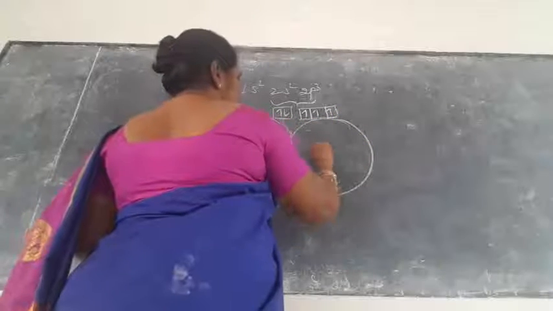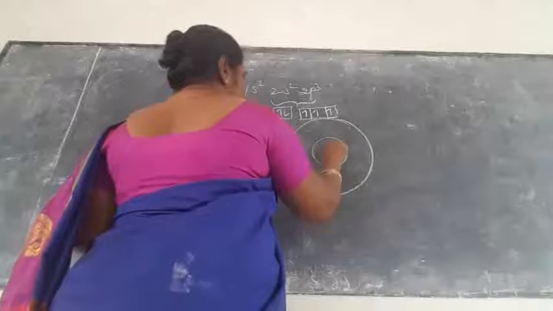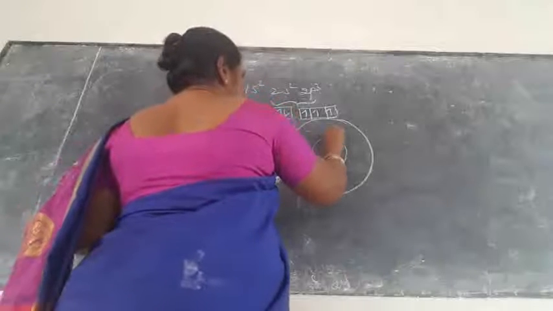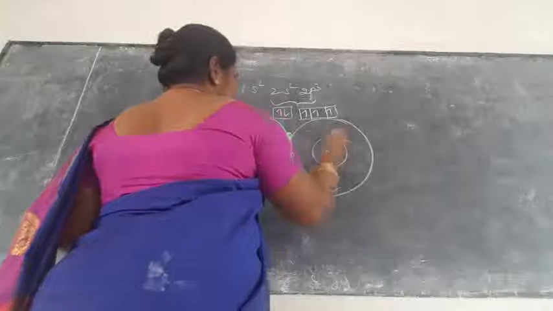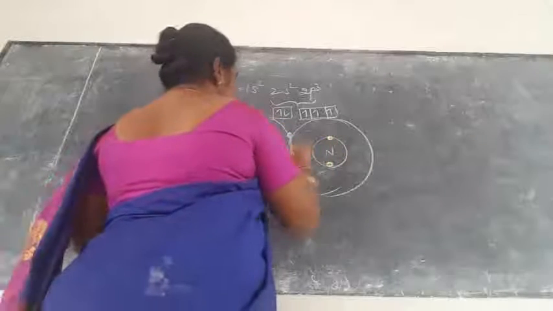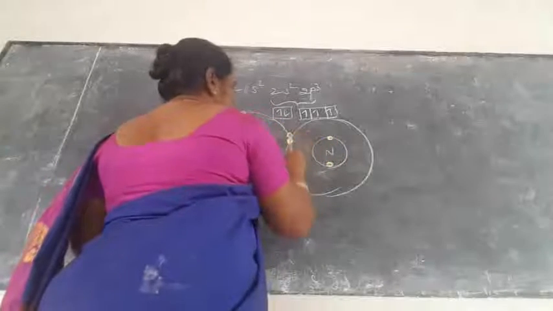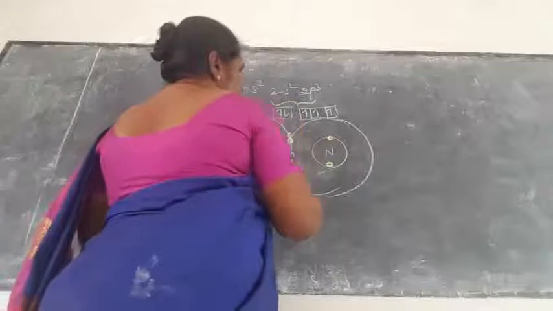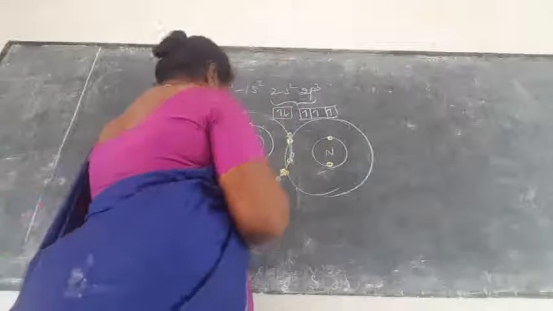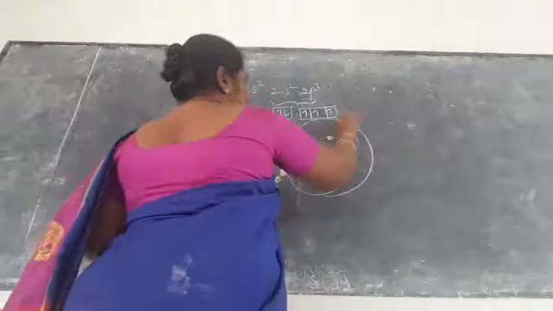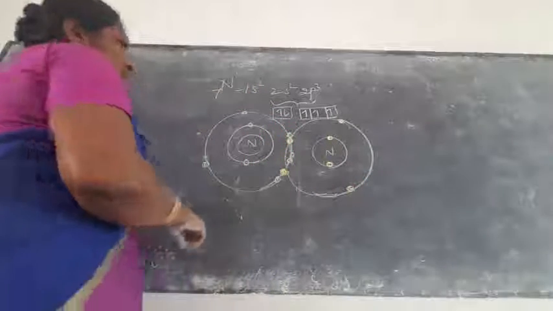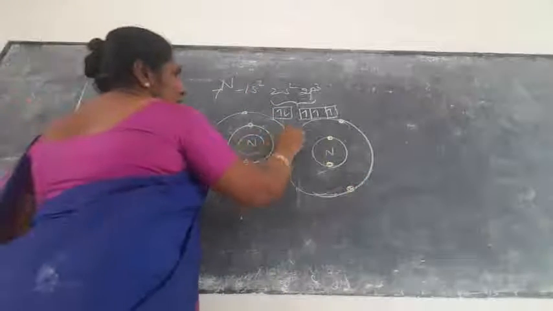Another nitrogen. Okay. So this is the 1, 2, that is again the 3 electrons. So here 1, 2 and the 3 electrons. Okay. So the 3 electrons are bonded here. So remaining 2 electrons, 1 and the 2 electrons. Okay. So this is the structure. So here now this is the triple bond.